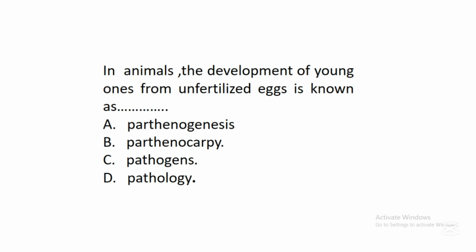The next question says, in animals, the development of young ones from unfertilized eggs is known as dash. A. Parthenogenesis, B. Parthenocarpy, C. Pathogens, D. Pathology. In this question, the correct answer is A. Parthenogenesis. This parthenogenesis is a process whereby some organisms reproduce by developing the young ones from unfertilized eggs. This kind of reproduction is observed in lower animals such as some cases of bees and other lower animals.